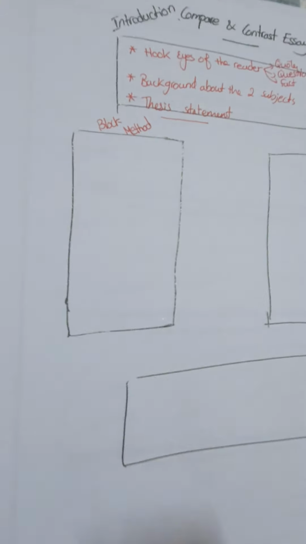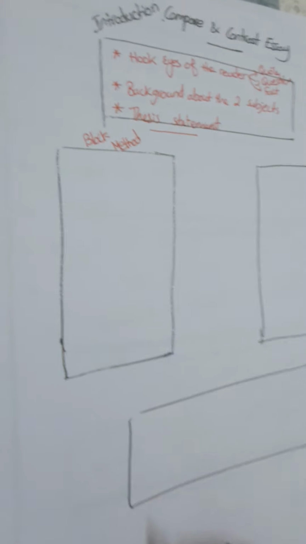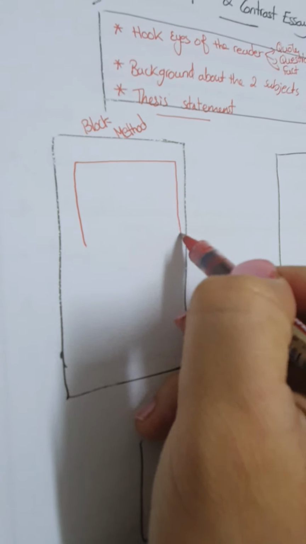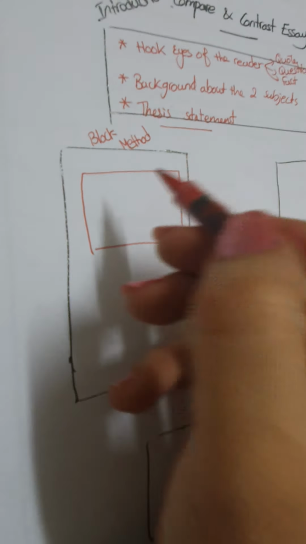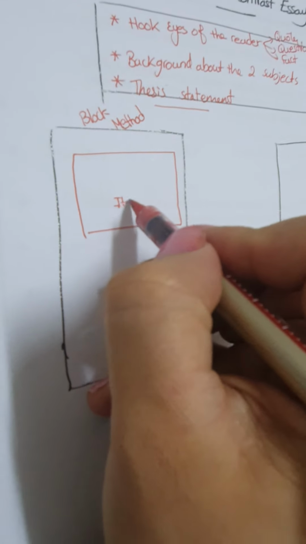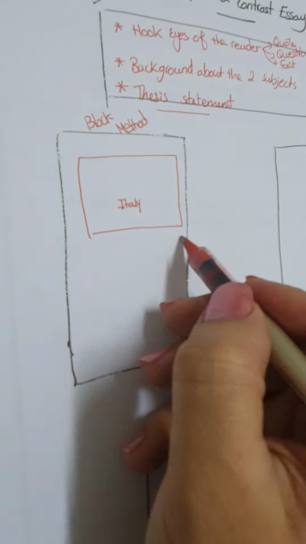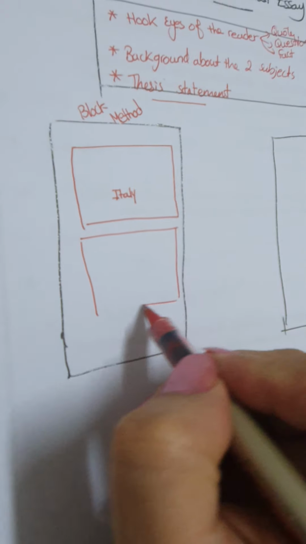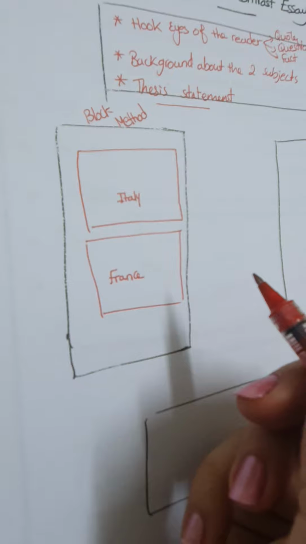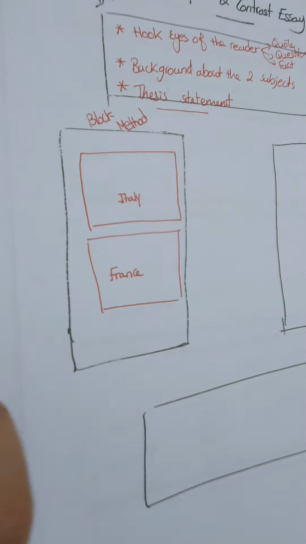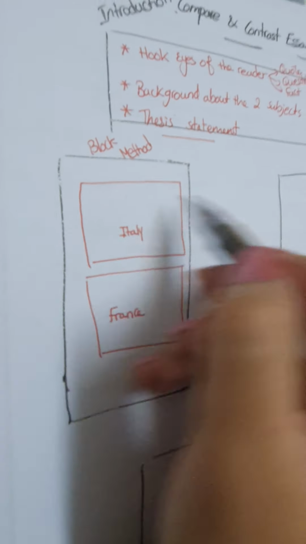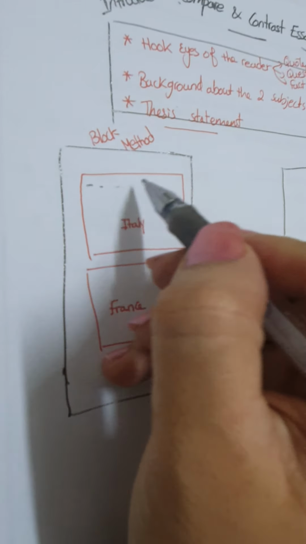So what do I do in the block method? I write like this: a block. I will compare between Italy and France. This block will be Italy, and this here will be France. Look. Here, I will mention everything about Italy. Italy is a republic.